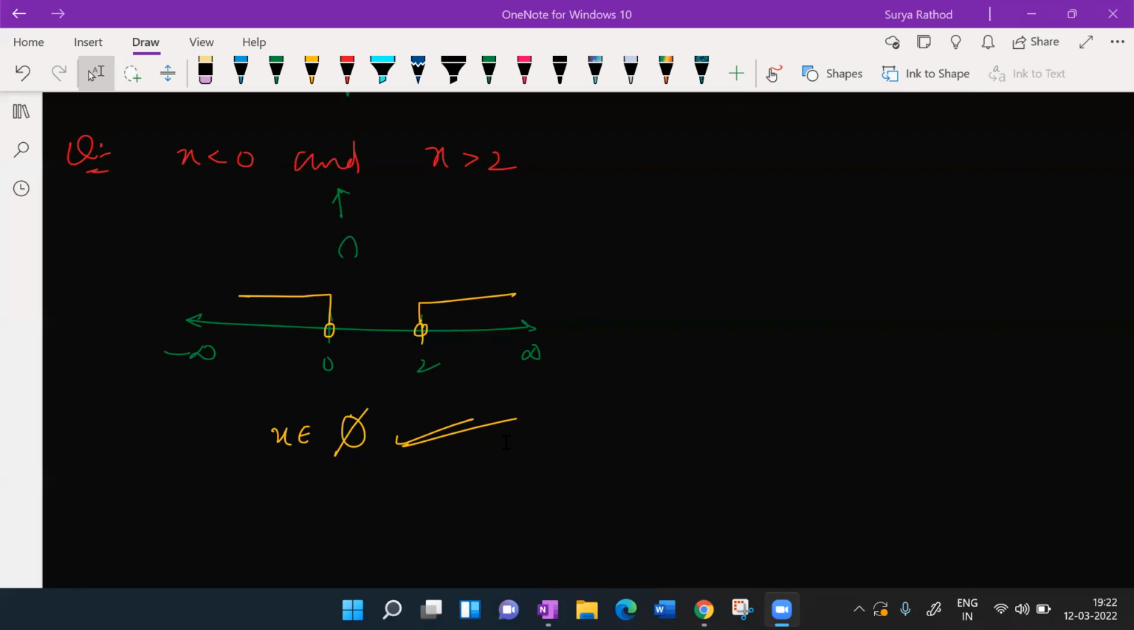Yes, sir. It is going left hand side. From 0 we are taking left, from 2 we are taking right. Where do you have any common element? Do you have any common element here? We don't have anything. So directly null set. I mean, x belongs to null set, isn't it? Hope it is clear. Thank you.